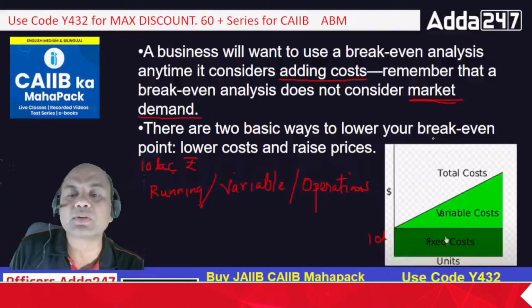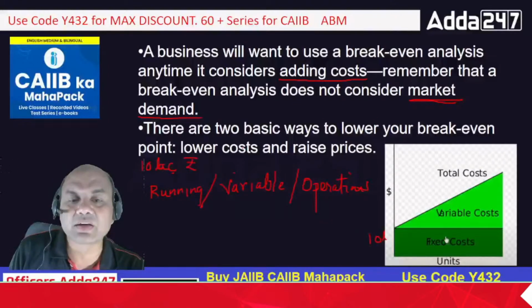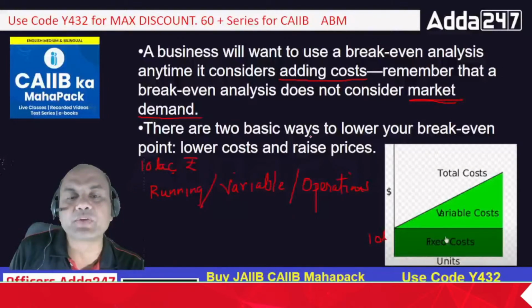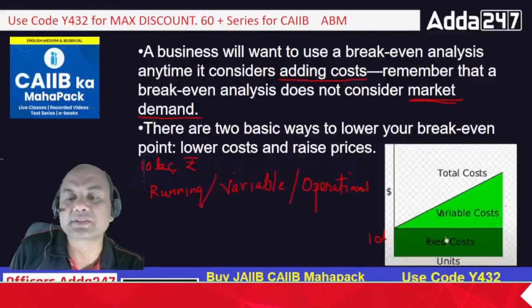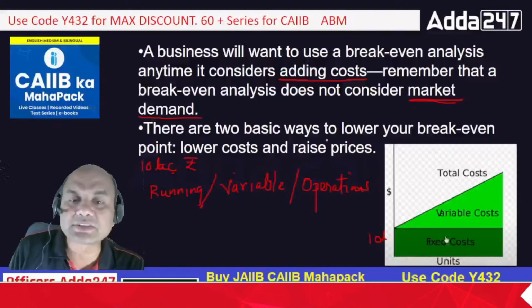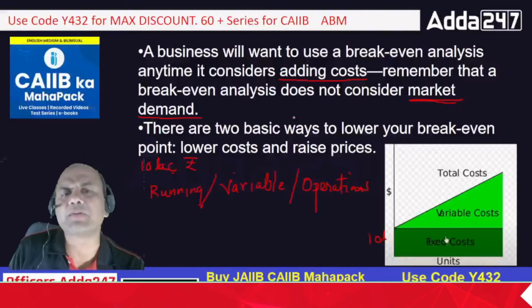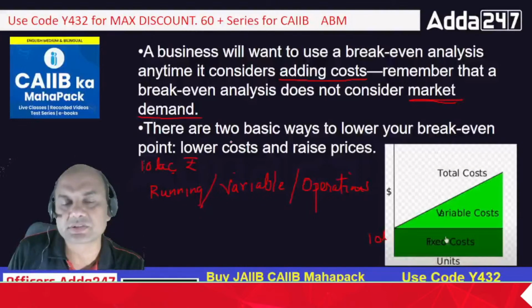There are two ways to lower the break-even point. Means how do I lower it? It's simple. Lower the cost or raise the prices. Suppose I raise the price, then what happens? I'll get more profit out of this, so my break-even will be earlier. If I lower the cost, in that case also I'll get more profit, so my break-even will be earlier. But the only point over here is, if I raise the price, my demand will come down definitely. Why? Because why will people buy at the higher cost? So the only way available to arrive at the nearest break-even is to lower the cost.